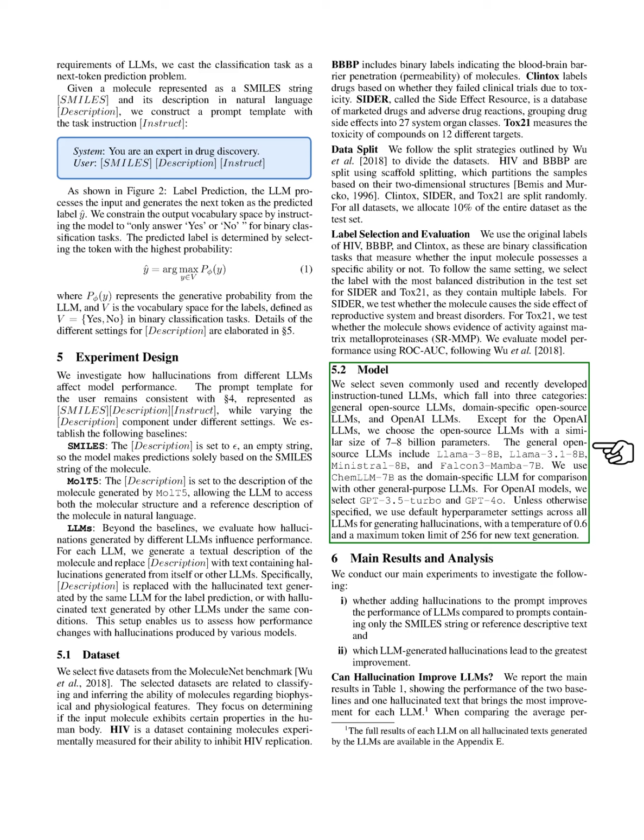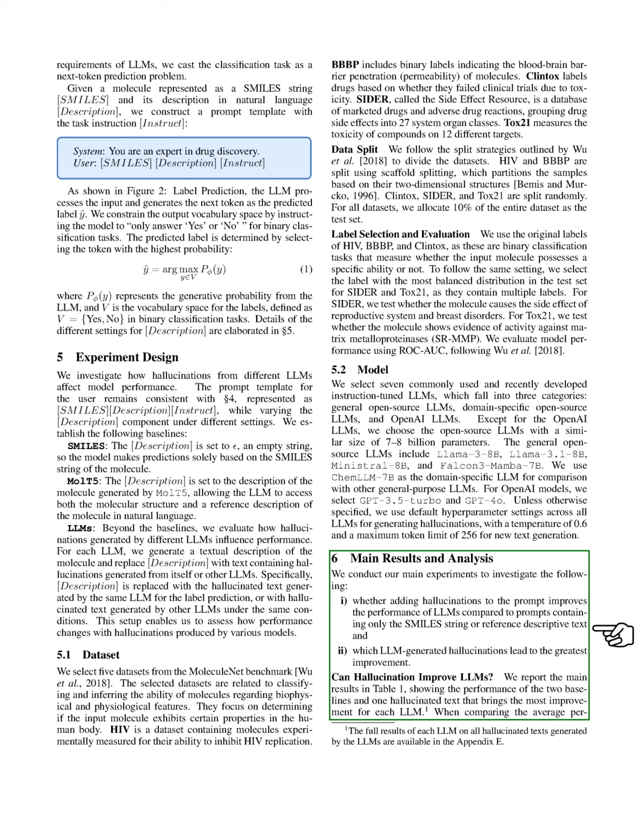We apply default hyperparameters across all models for generating hallucinations, setting the temperature to 0.6 and the maximum token limit to 256. In our main experiments, we aim to determine if adding hallucinations to prompts enhances LLM performance compared to using only the SMILES string or descriptive text, and which hallucinations yield the best results. Our findings show that, on average, all LLMs except Llama-3-8b perform better with hallucinations than with just the SMILES string.